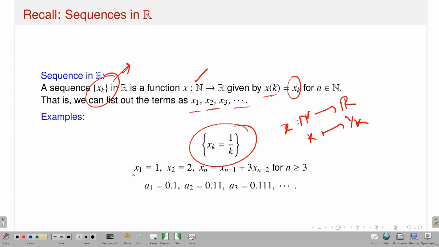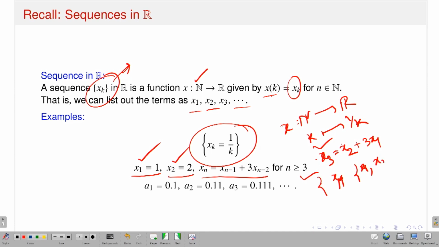Another sequence: the first point is x1 equal to 1, the second point x2 equal to 2. Now this is the recurrence relation, xn is equal to xn minus 1 plus 3 xn minus 2 for n greater than or equal to 3. Then what is my x3? I have x3, which is nothing but x2 plus 3 x1. Now I have the value of x1 and the value of x2, so you can get the value of x3. Similarly, once I have the values of x2 and x3, you have the value of x4. So this is the recurrence relation, which means you have all the points x1, x2, x3, and so on. So this is a sequence.